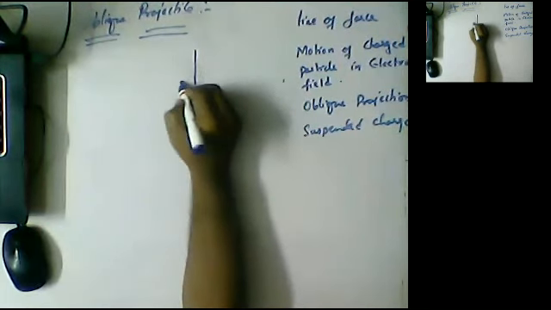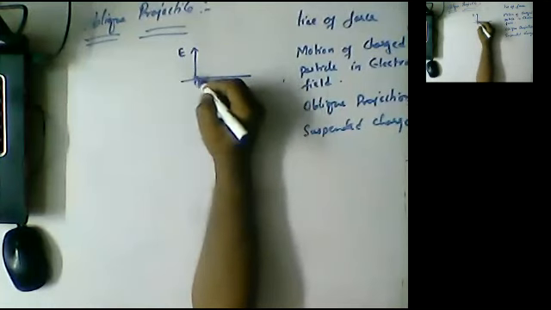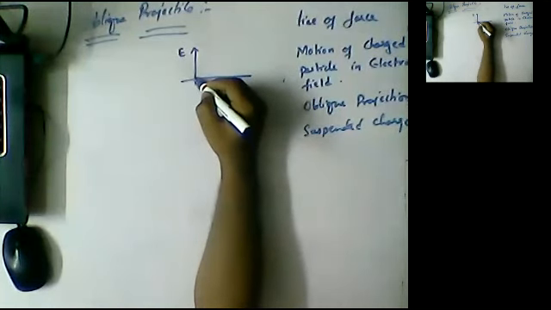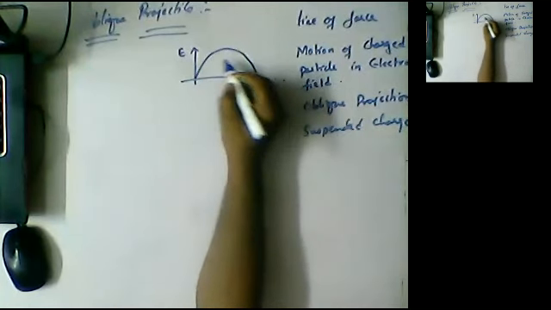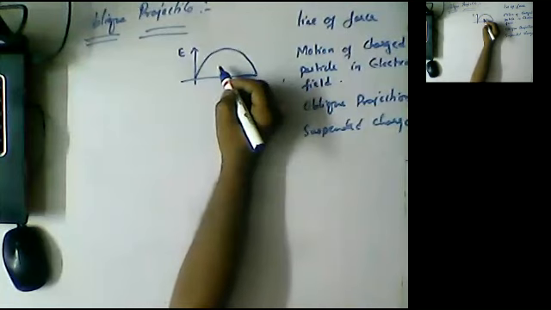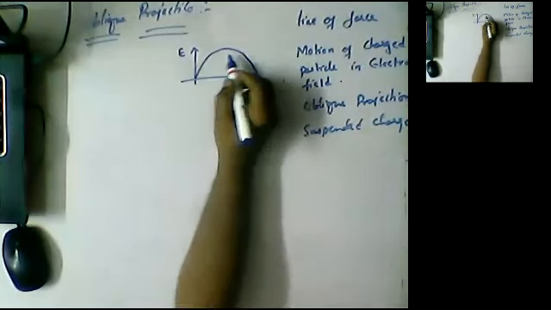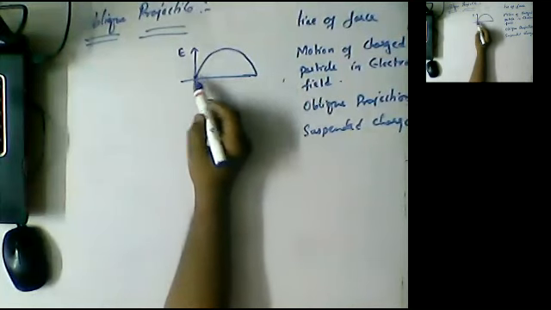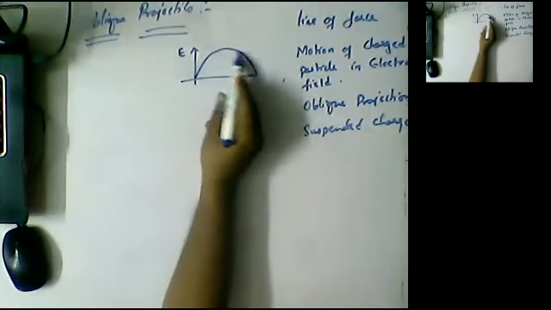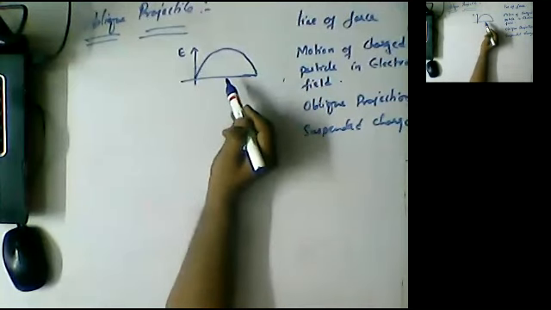For example, guys, the electric field is acting vertically like this. Now an electron is projected with an initial velocity, so it makes a path like this. If you clearly observe, at every point it is behaving like our normal projectile motion. The path traced is the trajectory, and the whole thing is called a projectile.